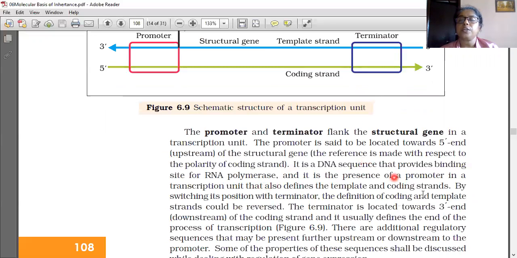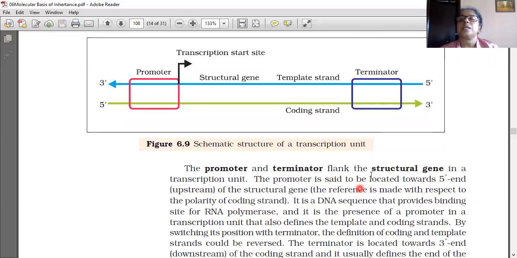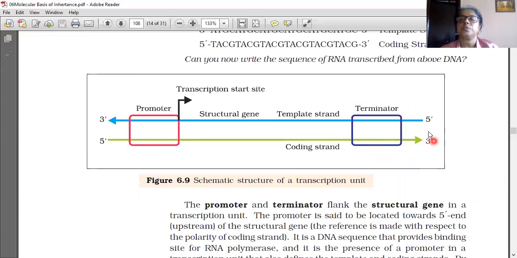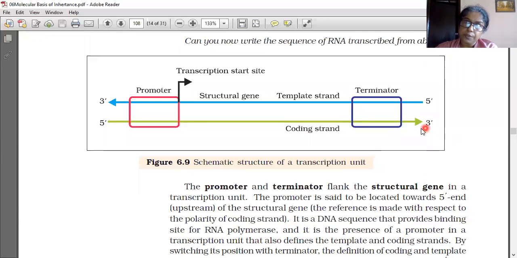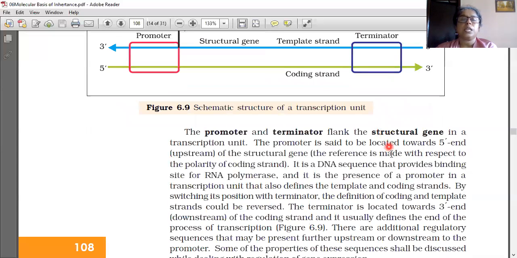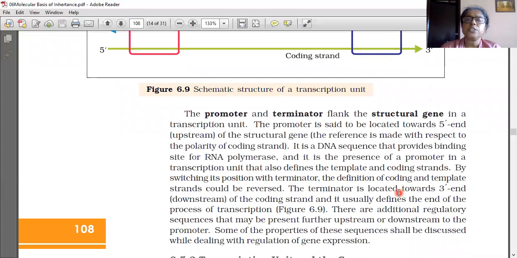The terminator is located towards the 3' end of the coding strand, and it usually defines the end of the process of transcription. When the process reaches the 3' end of the coding strand, which is at the terminator, it will stop there. That is the meaning of termination. Termination means the ending one.